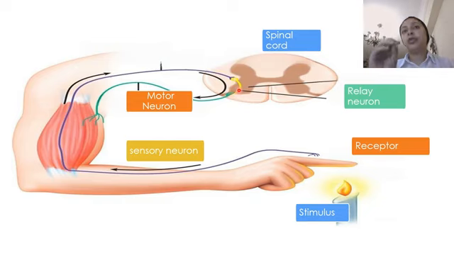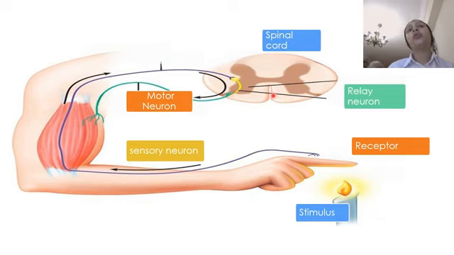It's like a station, where the electrical impulse, the information from the sensory neuron, is transferred to the motor neuron. It's like a station, moving these electrical impulses from the sensory to the motor neurons.